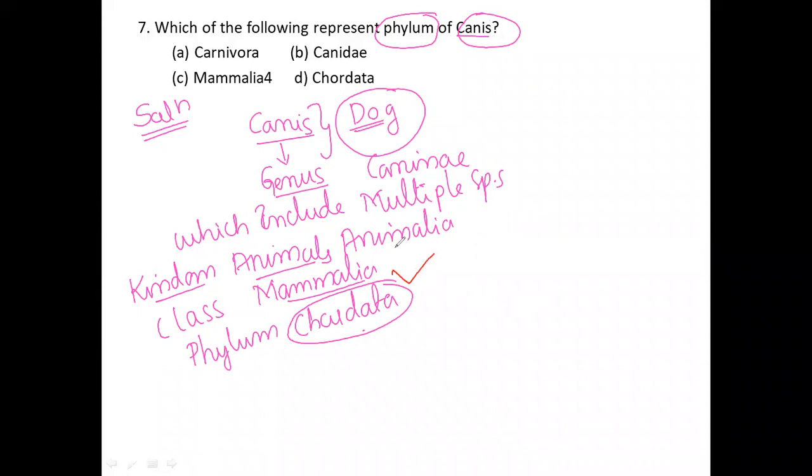Next we see Chordata of Canis. That is what the correct option is: Chordata. Canidae is a family name. Carnivora is an order, which includes multiple families. Mammalia is a class. So the correct option is D. Option D is the correct option for this question. So I would like to move on to the next slide.